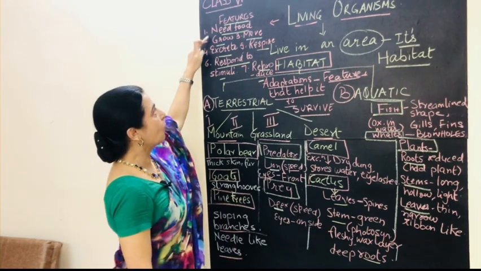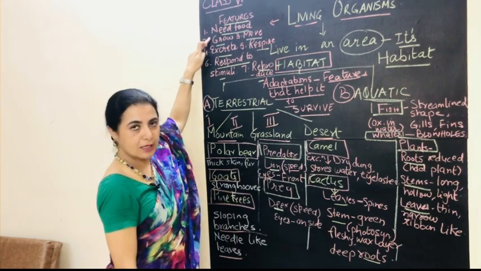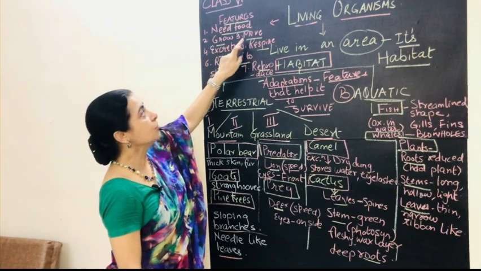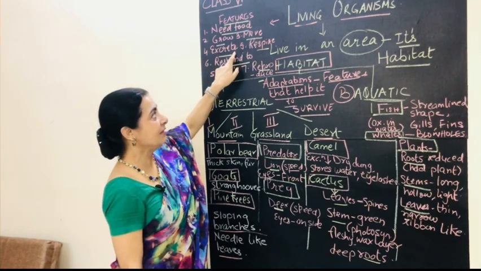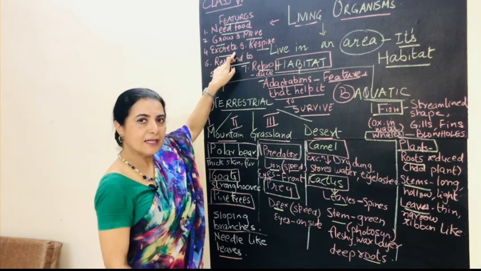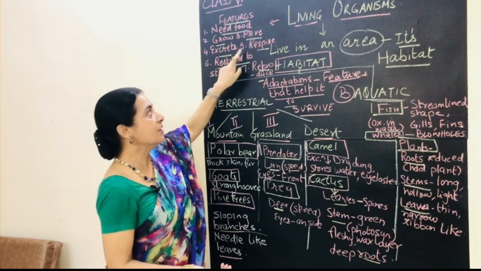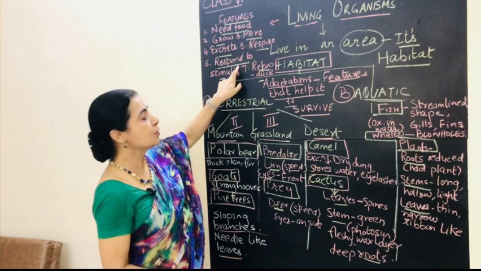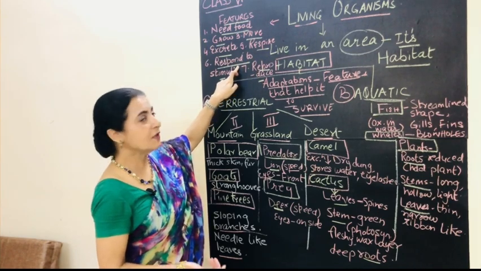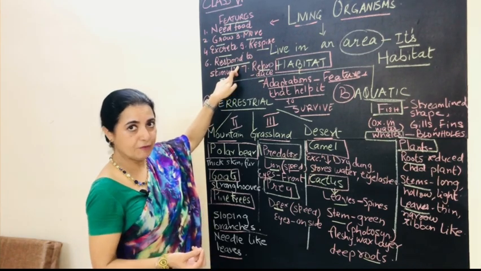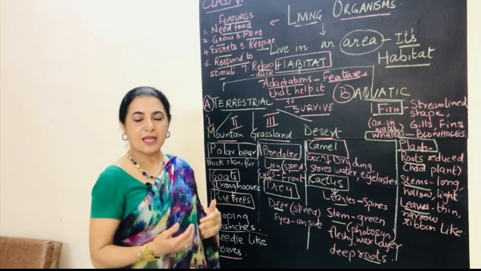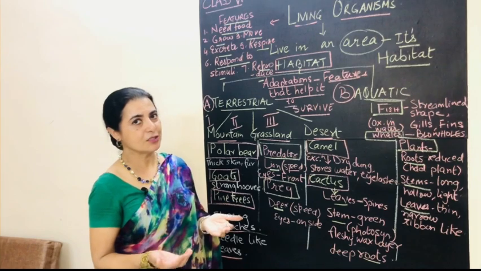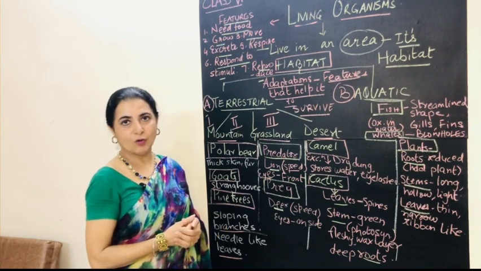The first one is all living organisms need food, to grow and to move. And whatever food is not digested will be excreted. Now, after that, all living organisms respire and they all respond to stimuli. Coming to the next, and one of the important features of living organisms is that all living organisms reproduce, and that is how we have the next generation or the young ones of all the living organisms.